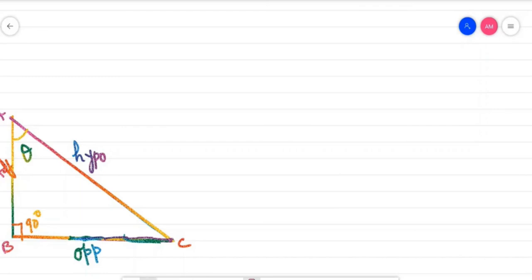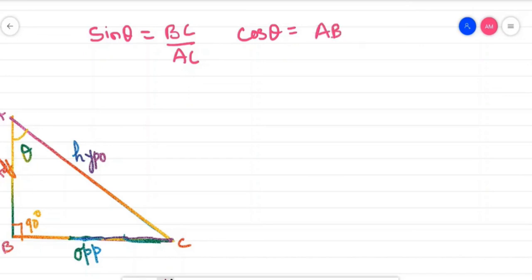Let us jot down the trigonometric ratios here. What will be the sine of theta? Sine of theta will be equal to opposite side by hypotenuse, that is BC by AC. Okay. What will be your cos theta? What will be the cos ratio? Adjacent side by hypotenuse, that is AB by AC.